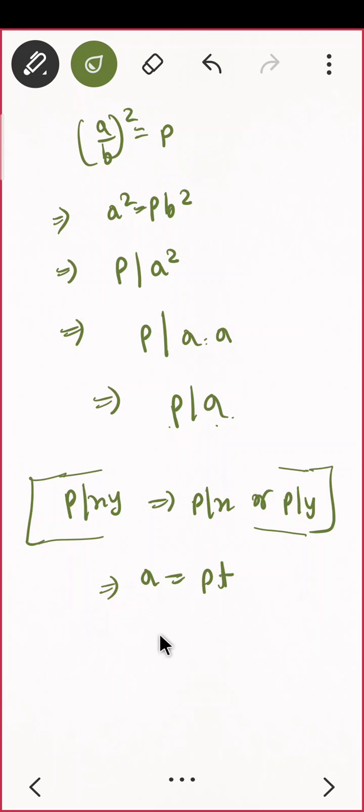Or yeah, let us do one more thing. Let us substitute this thing here. a square equal to pb square था यहाँ पे. So if I put it here, then I will get pt the whole square is equal to pb square. Can you see that? So here one p will get cancelled. You will be having pt square equal to b square. Is that okay?